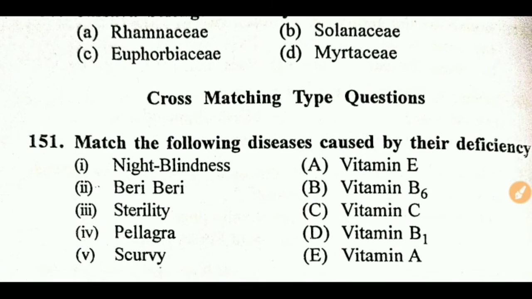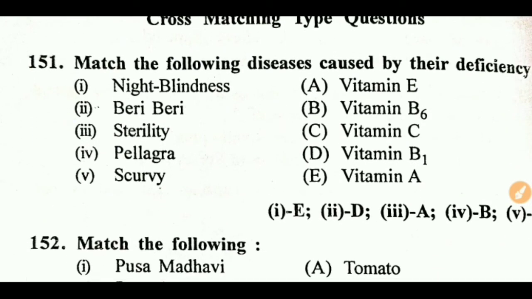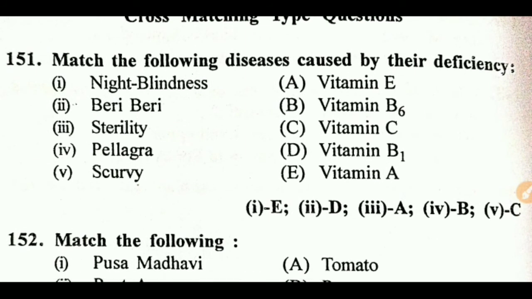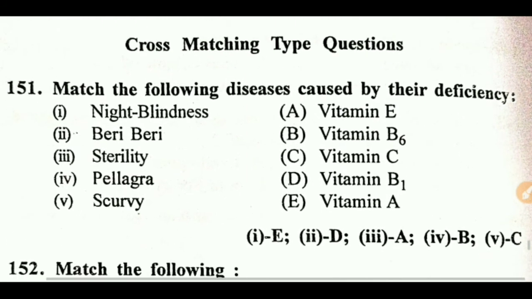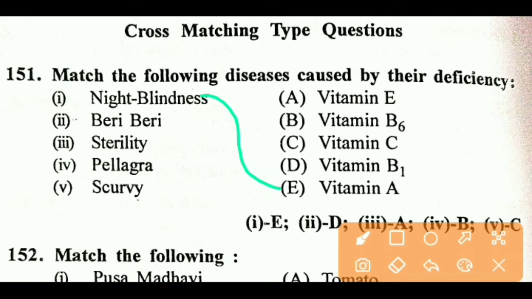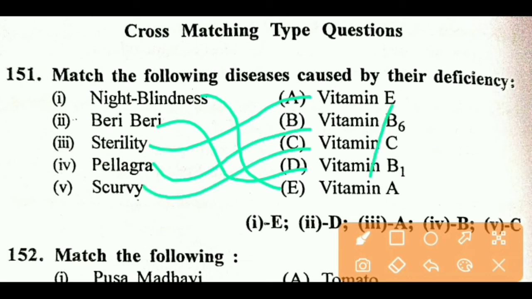Now matching type questions. First, night blindness is related to vitamin A, beriberi is related to vitamin B1, sterility is related to vitamin E, pellagra to vitamin B6, and scurvy to B7.